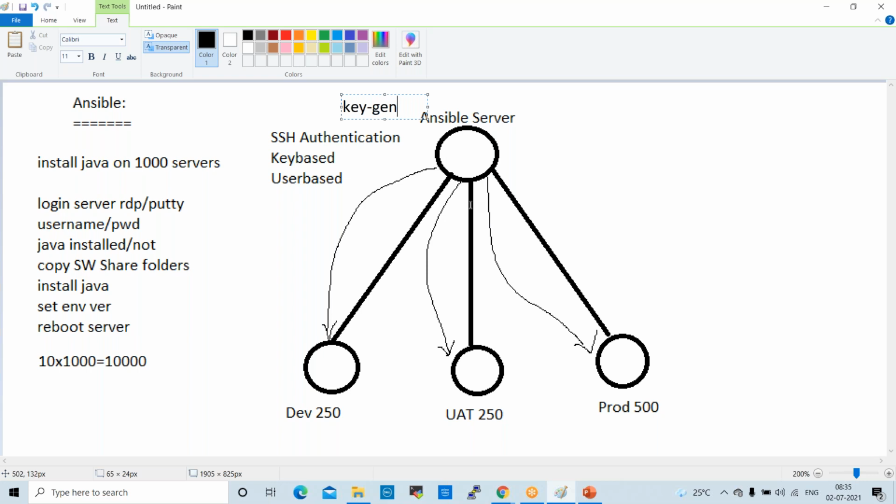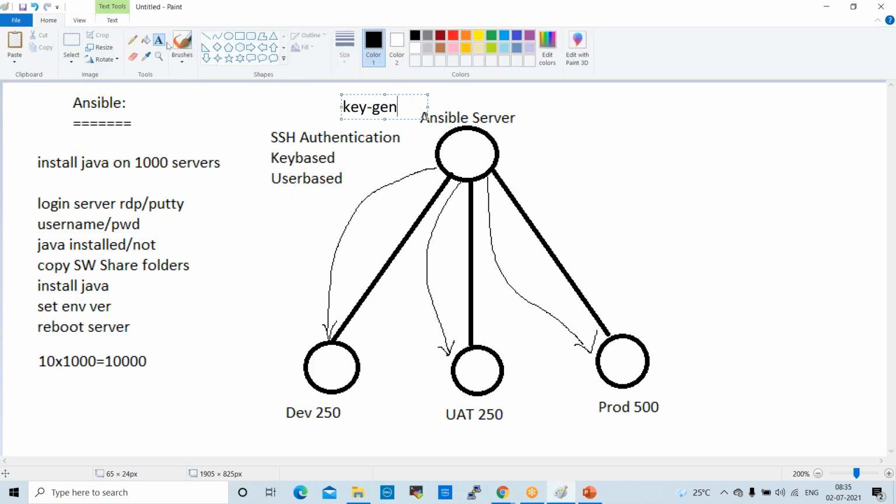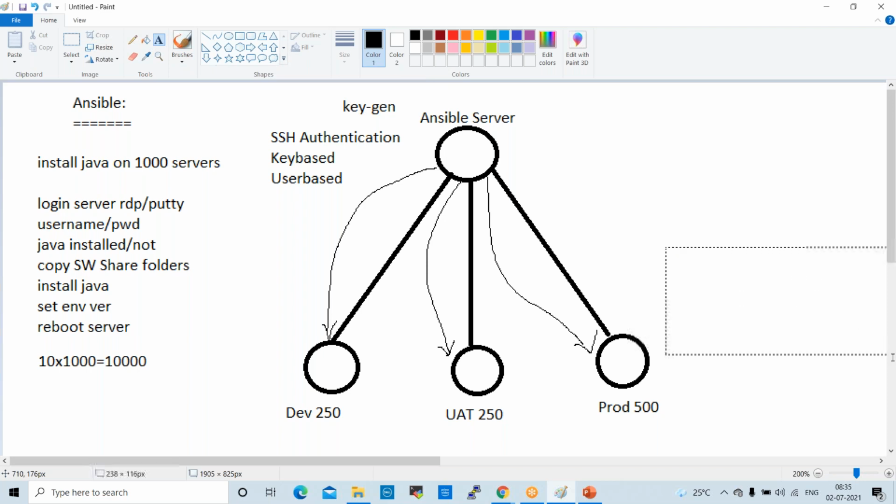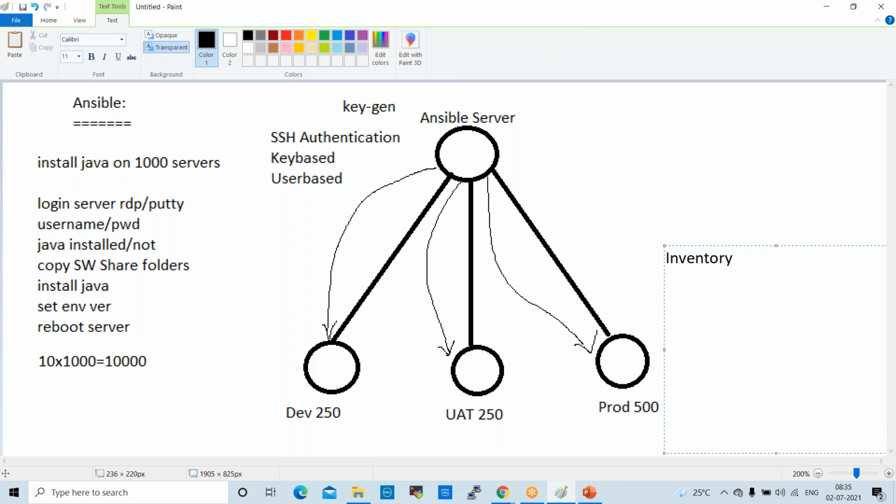Okay. So once authentication is established, next we need to prepare inventory groups. We discussed already what is inventory, right? So we need to prepare inventory groups. Inventory is nothing but server information.